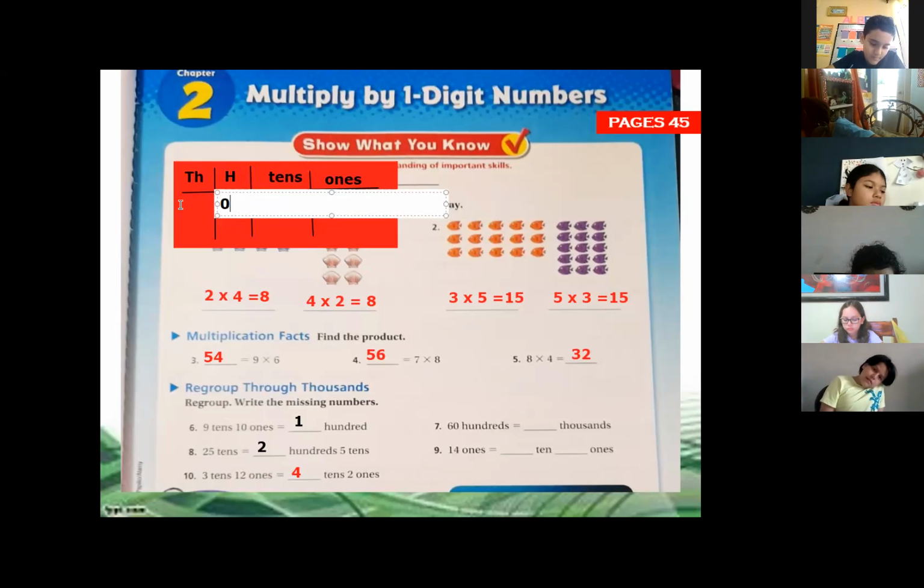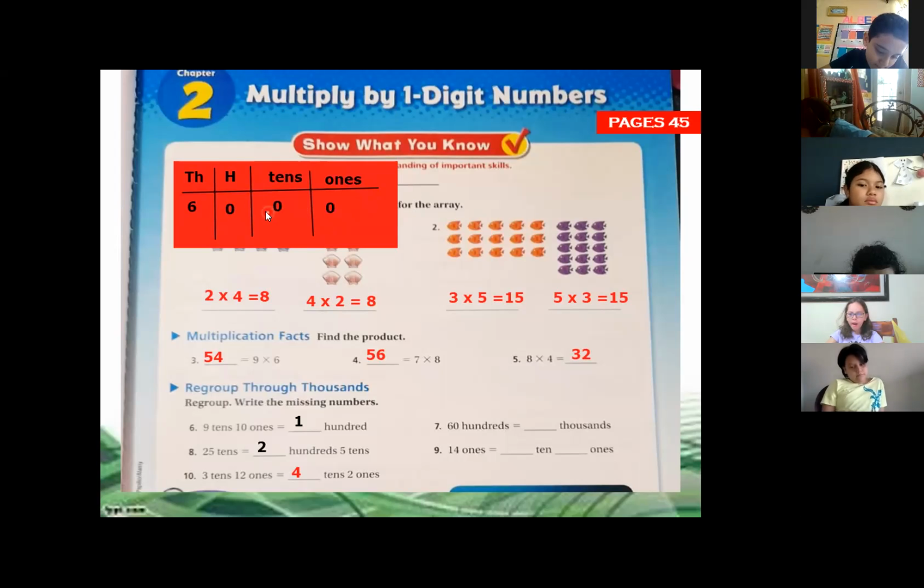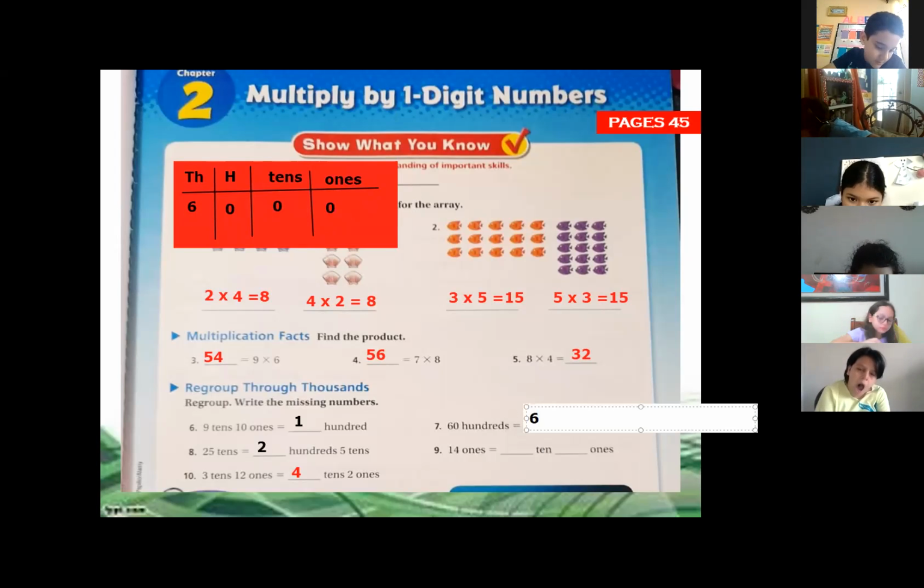Excellent. We do not have 60 hundreds in that place. If we locate it in the place value chart, it means we have 0 hundreds and 6 in the thousands. So we have 6,000. That's going to be the answer. Excellent.